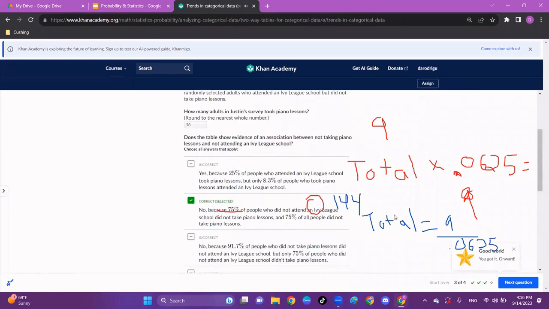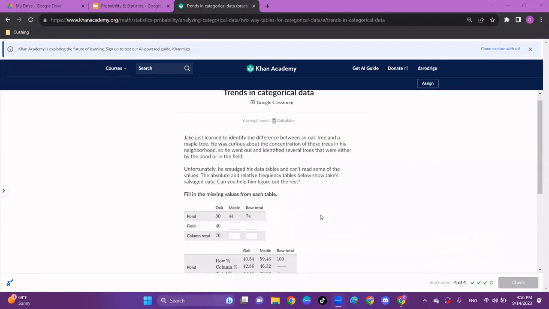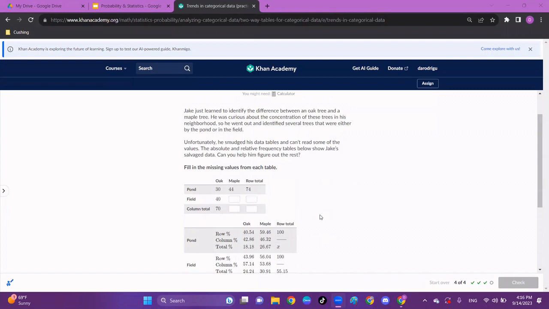That was wild. We got this. All right, so this says, let's hope this is easy breezy. Jake just learned to identify the difference between an oak tree and a maple tree. Good for you, Jake. He was curious about the concentration of trees in his neighborhood. So he went out and identified several trees that were either by the pond or in the field. Unfortunately, he smudged his data tables and can't read some of the values. The absolute and relative frequency tables below show Jake's salvage data. Can you help him figure out the rest?